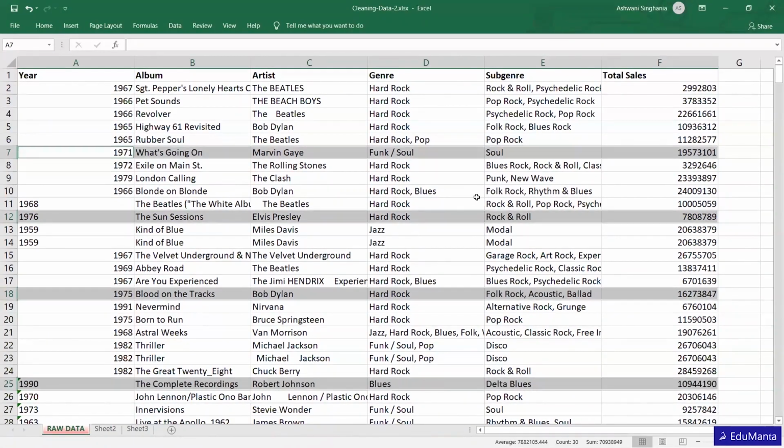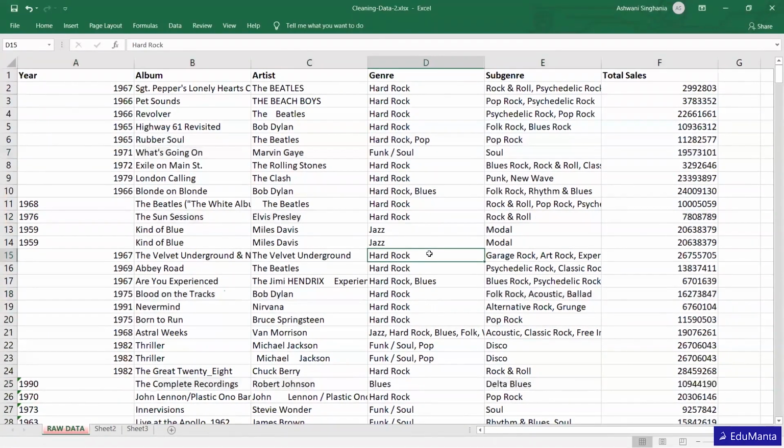So this is the first step towards data cleaning, to either get rid of all the spaces, all the blanks, or fill in those blanks. For example, if it is text, then you can put "not available" text in that particular blank cell, if you don't want to delete it, because maybe other columns might contain other useful values.